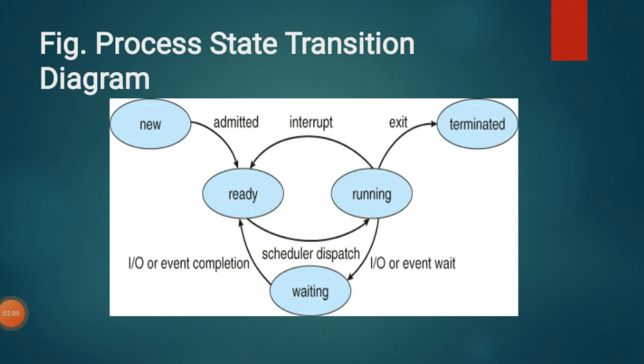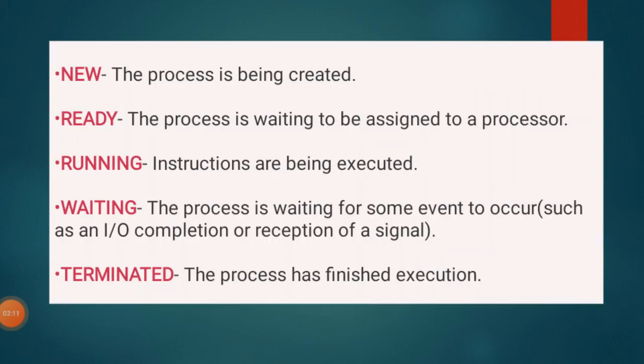The new state means what here? This is the initial, or the first state of all our processes. In this step, the process is being created but not yet created. Just remember here, in this step the process is being created but not yet created. After the process is created, it is admitted and goes to the ready state.